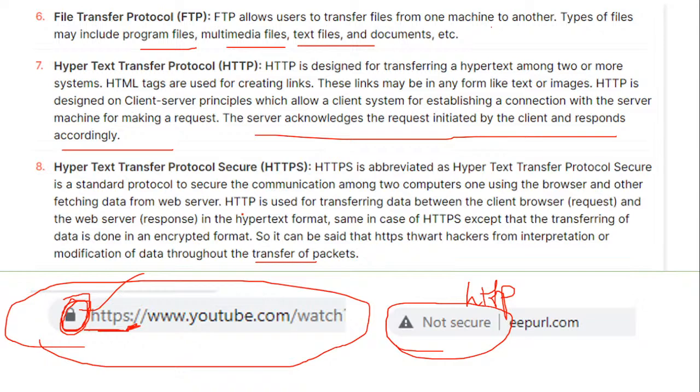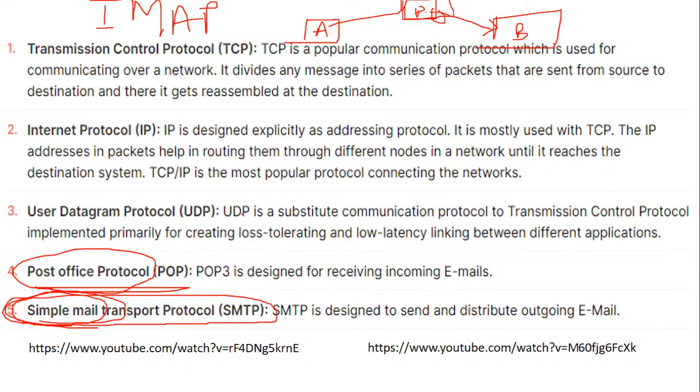Again in this, no detailed questions are given, but full forms are given. But in case they go one step ahead, we should be able to know the differences between protocols. Is it clear? I hope I have succeeded a little bit in explaining the protocols properly. Now not only the full forms but a bit of the functioning also you will be able to understand when you see the questions on protocols. Is it clear?